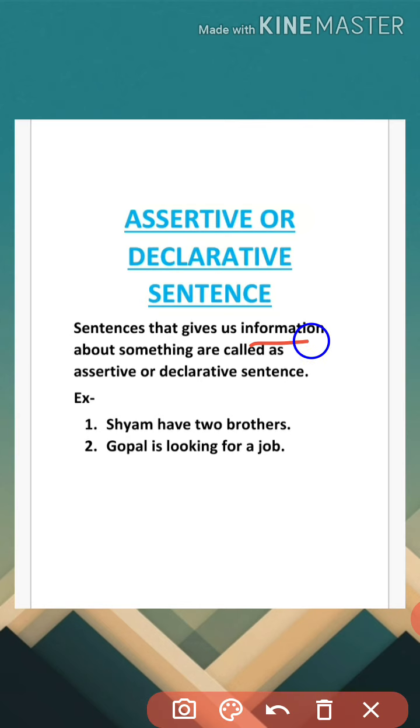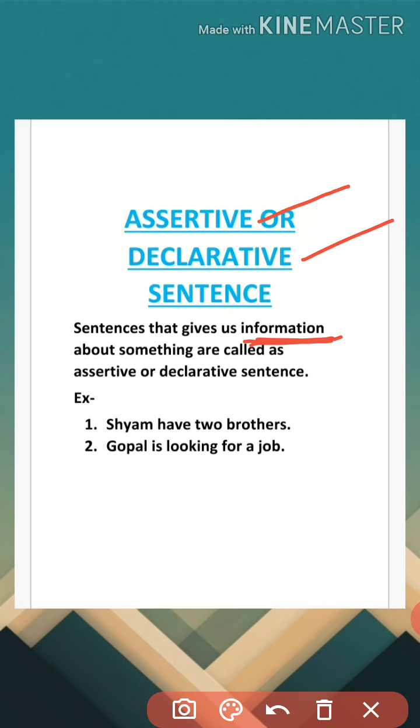It gives us information. This is the main word. It gives us information about something, a normal information. Another name of assertive sentence is declarative sentence.